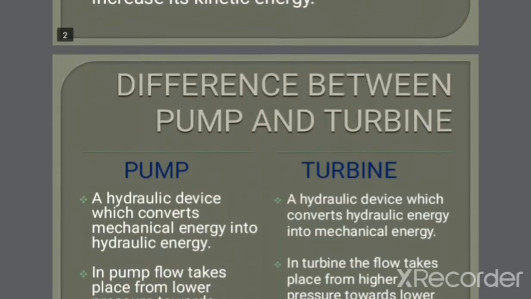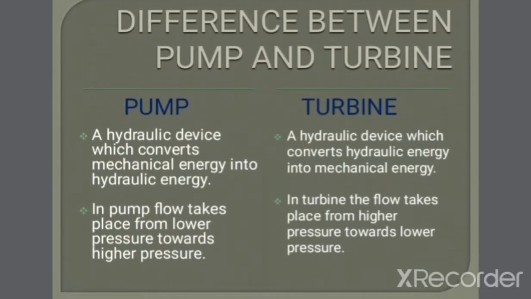Okay, so here the second point is what is the difference between pump and turbine. Now, there is a lot of difference between pump and turbine, as pump is a hydraulic device which converts mechanical energy into hydraulic energy, while the turbine is also a hydraulic device which converts hydraulic energy into mechanical energy. Okay, now the second part is, in pump flow takes place from lower pressure towards higher pressure, while in turbine flow takes place from higher pressure towards lower pressure.